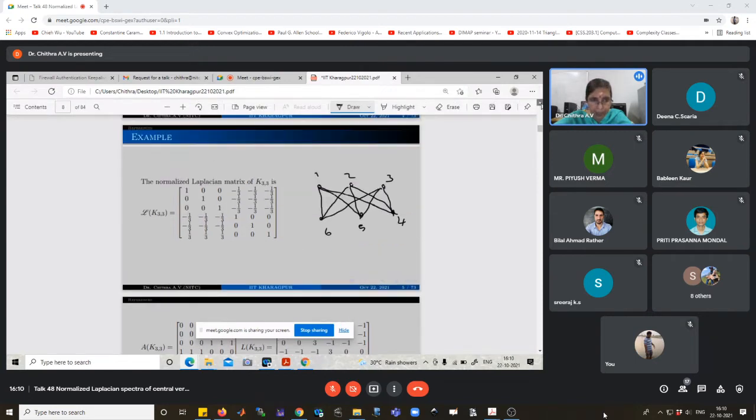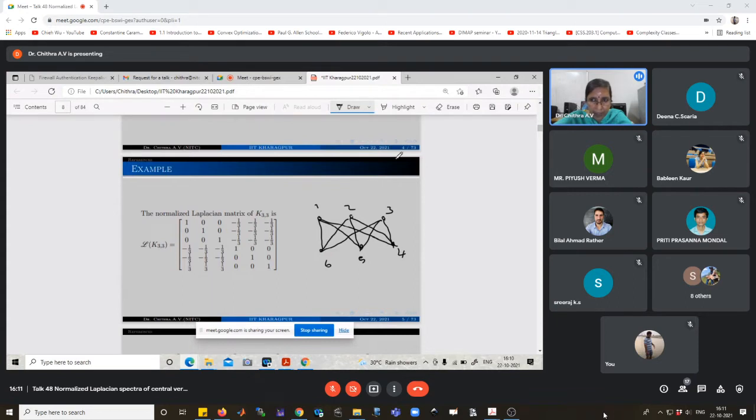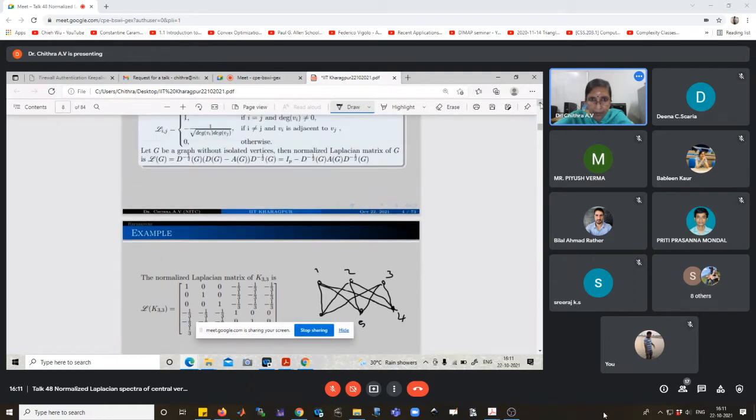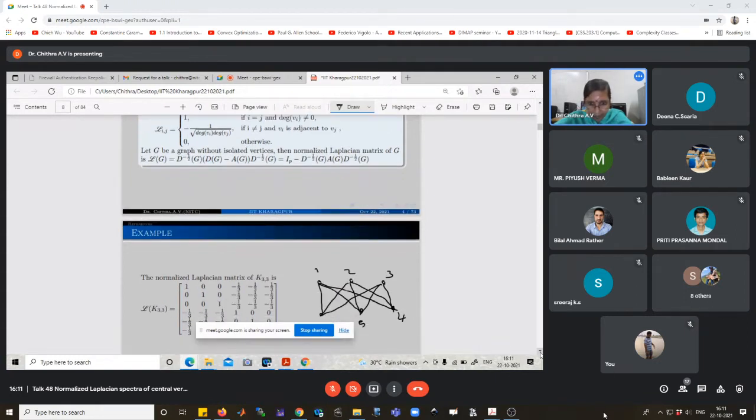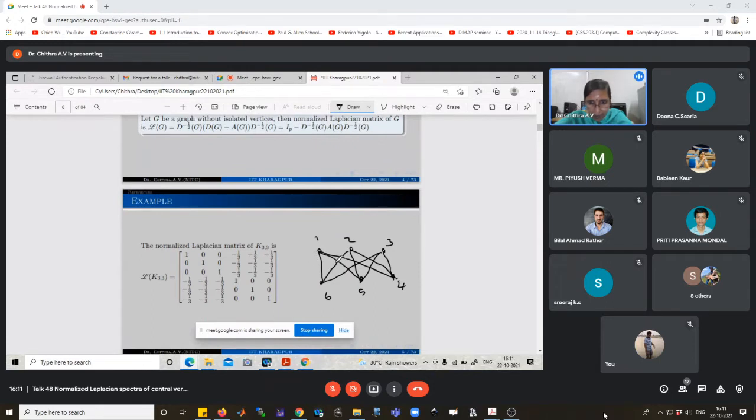And the normalized Laplacian matrix of K33: the values are 1 whenever Vi equals Vj, that is, the diagonal entries are 1, when i equals j and the degree of Vi is not equal to 0. Otherwise, if Vi is adjacent to Vj and i is not equal to j, the entry is minus 1 over the square root of the product of degrees. Here 1 is adjacent to 4, 5, 6, and 1 is not adjacent to 2 and 3, so those values are 0. The degree of each vertex is 3, so the entries are minus 1 by 3, minus 1 by 3, and so on. This is the normalized Laplacian matrix of G.